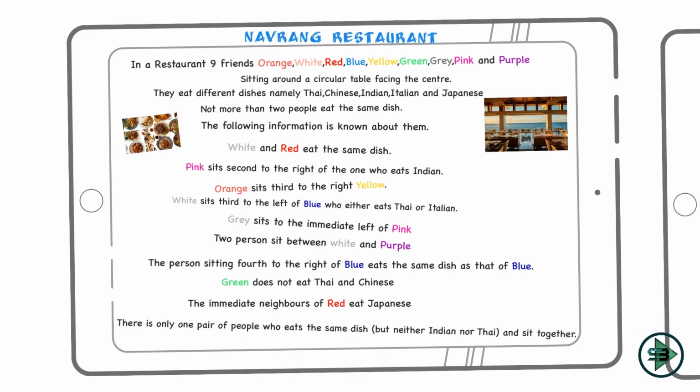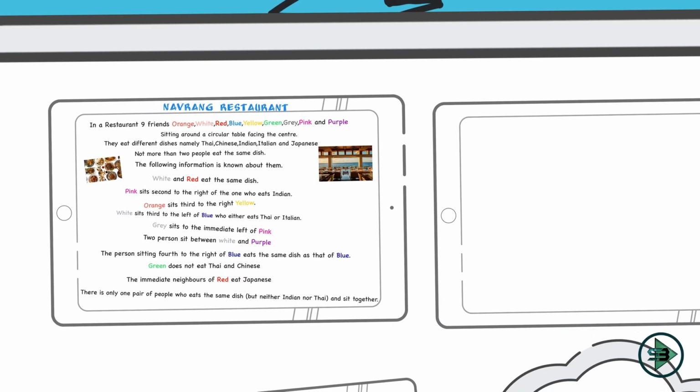Pink sits right of someone who eats Indian. So I'll start with someone who eats Indian. I'll draw this. These are 9 friends, I'll draw it in this way. Pink sits second to the right of the one who eats Indian. So someone is eating Indian and is obviously looking inside. I don't know who that person is. Pink sits second to the right, so first would be this, and second would be this. So pink would be sitting here. But you can see, no need to draw this. This is just for your better understanding.